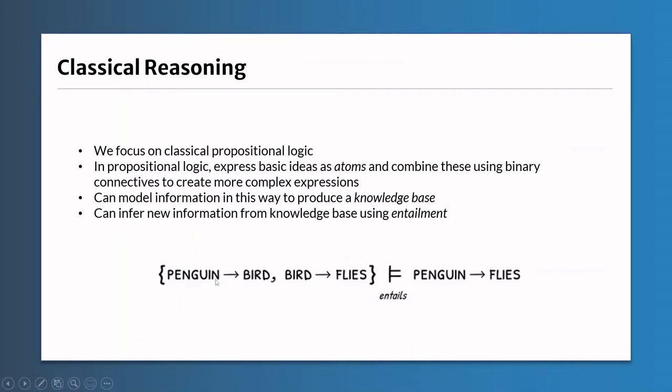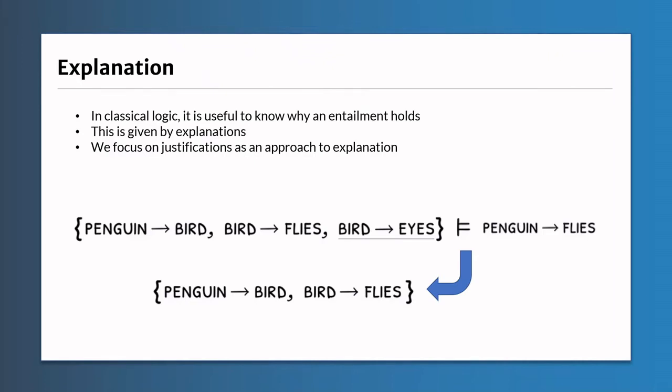By modeling our information as formulas, we can build a knowledge base from which we can infer new information. For example, using the information modeled here, that penguins are birds and birds can fly, we can logically conclude that penguins fly. In classical propositional logic, we use entailment to infer new information. Sometimes we want to know why certain entailments hold. As previously mentioned, for classical logic, this is given by explanations. In our work, we focus on a form of explanation known as justification. Justifications are minimal subsets of statements that allow us to infer a conclusion.